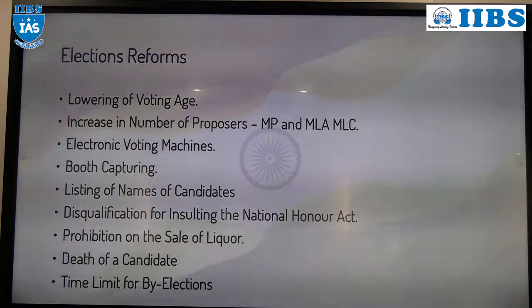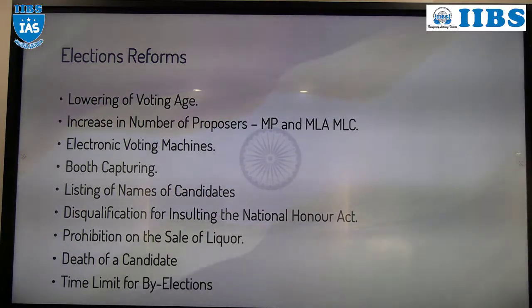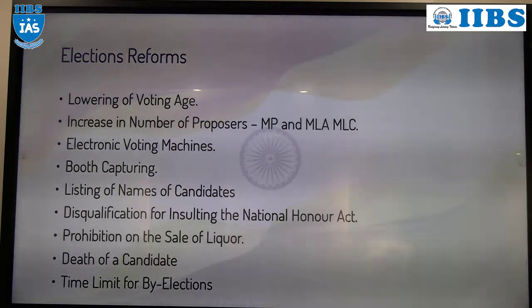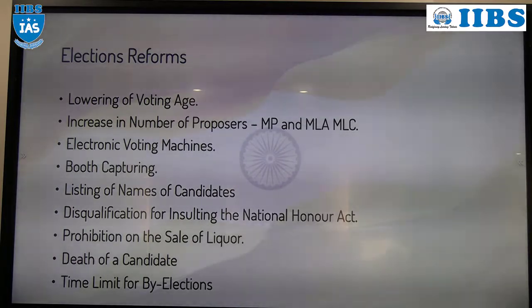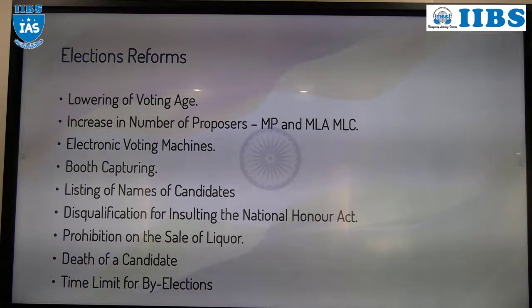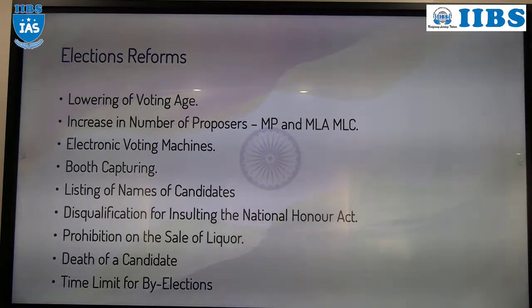After 1996, what happened? They introduced a new system in the EVM: the name of the candidate, the symbol of the candidate's party, plus the status, whether that candidate belongs to a recognized party, an unrecognized party or is independent. That listing was introduced.